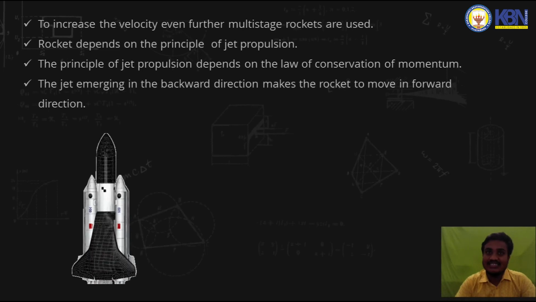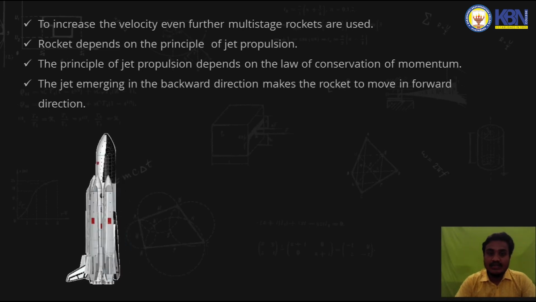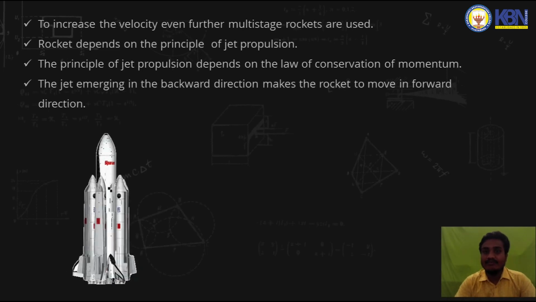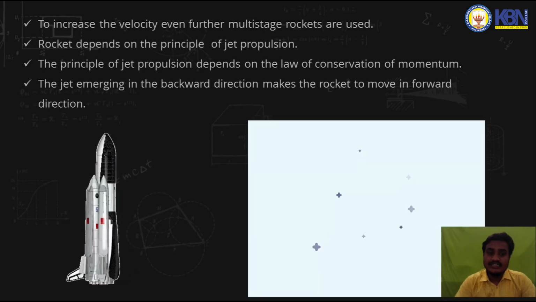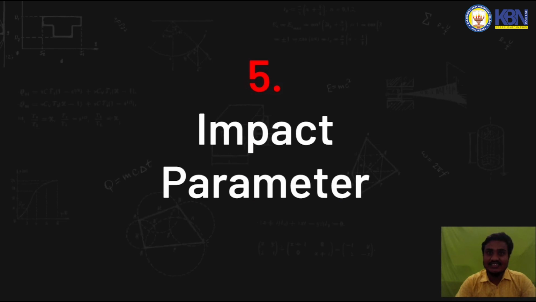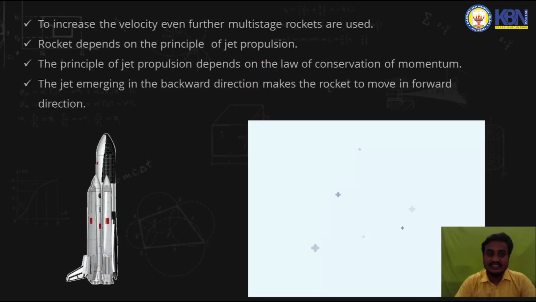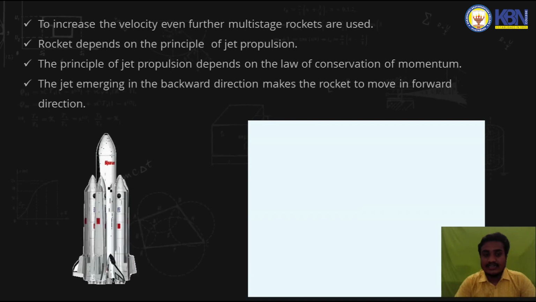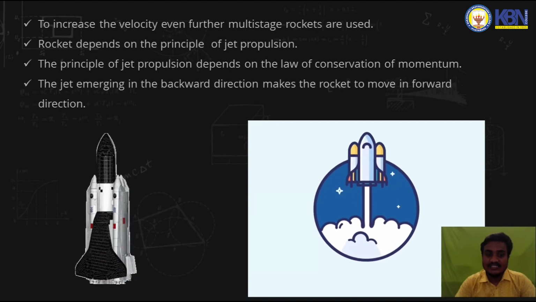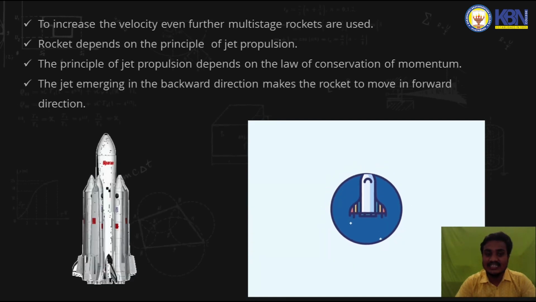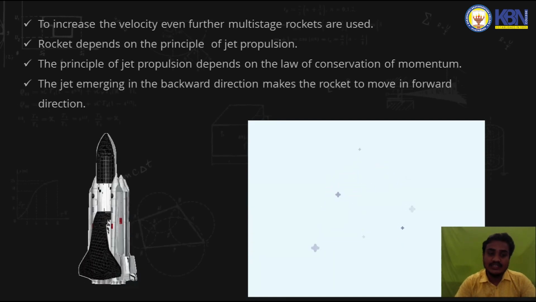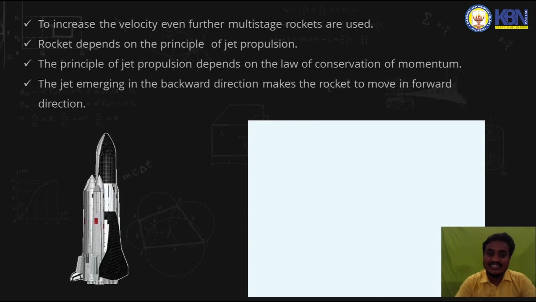Let us suppose the multi-stage rocket consists of 3 stages. The mass contained in the first stage is heavier compared to the mass in the second stage, and compared to the third stage the mass of the second stage is less.